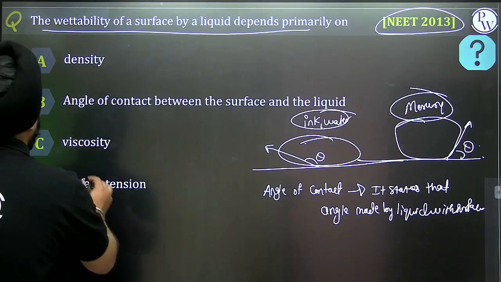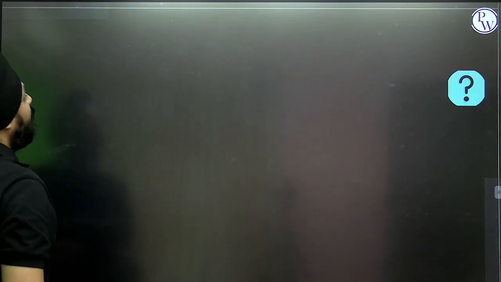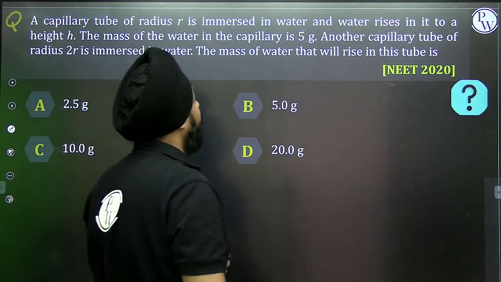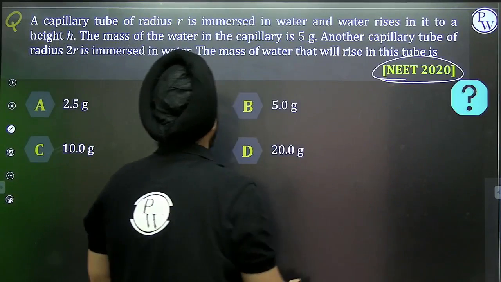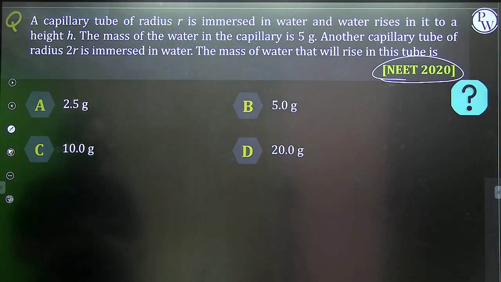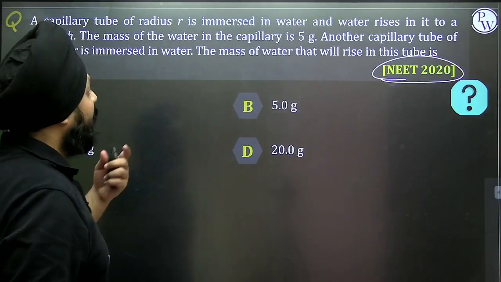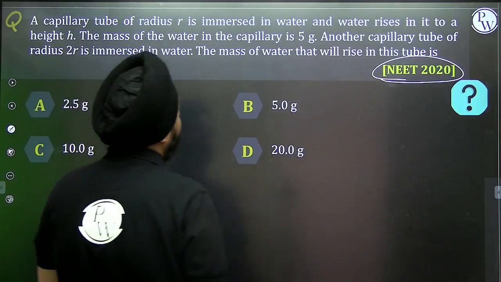So here the answer will be the angle of contact between the surface and the liquid. A capillary tube of radius r, this question was asked in NEET 2020. A capillary tube of radius r is immersed inside the water and the water rises to a height h. The mass of the water in the capillary tube is 5 gram.